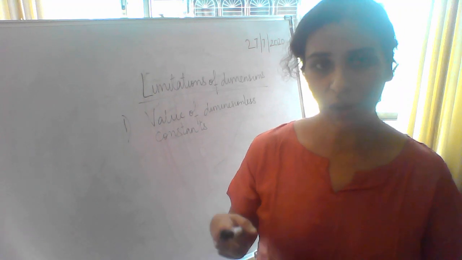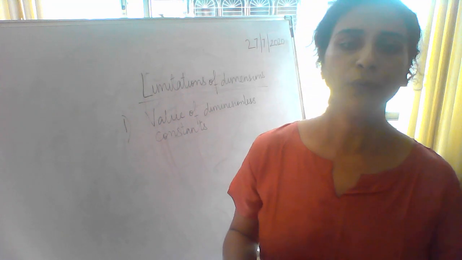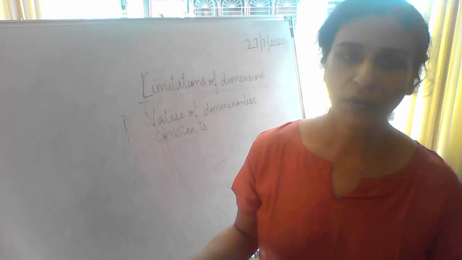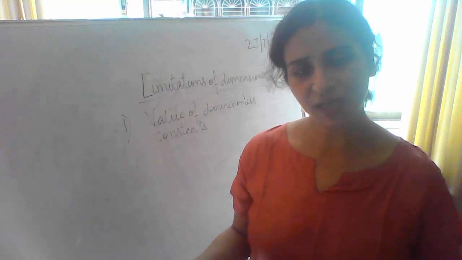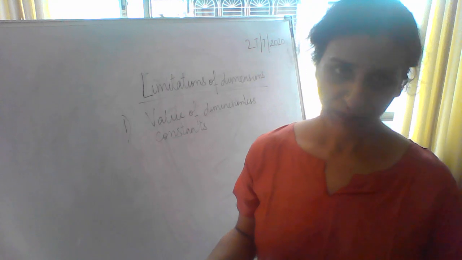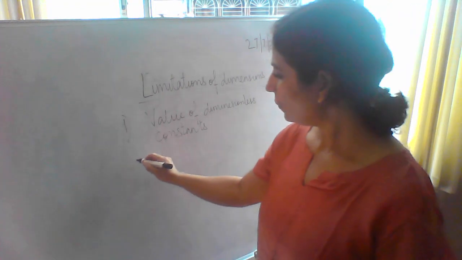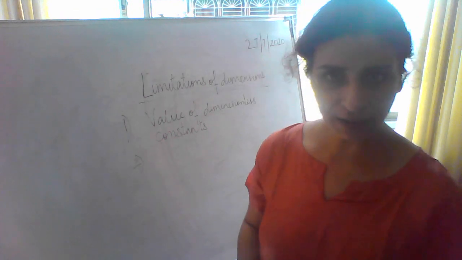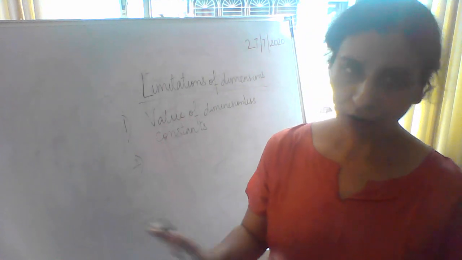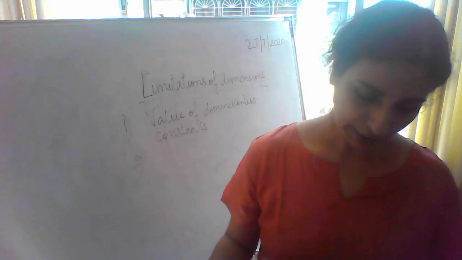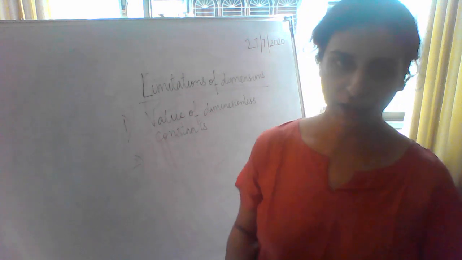But as soon as you add the number half and multiply it with the mass, you can't take it in dimensions anymore. So it is a constant which doesn't have dimensions. Same thing is for many other constants which are numbers. We cannot take it as a part of dimensions. Now, this is the first limitation, that value of dimensionless constants cannot be calculated. So please write down cannot be calculated.